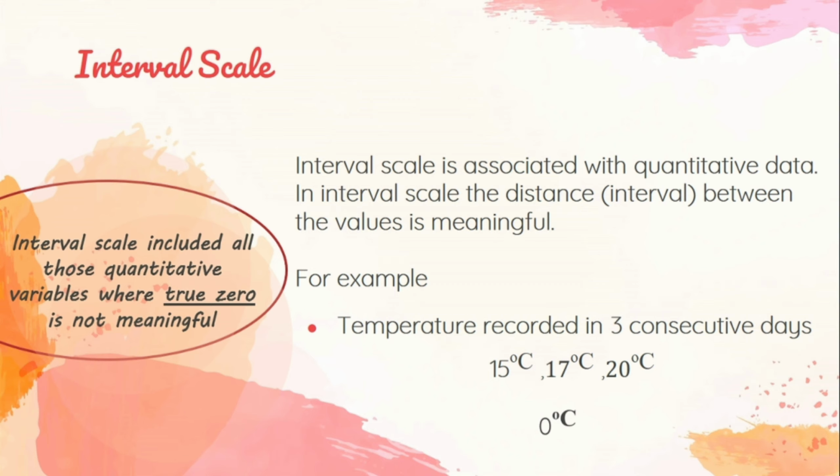Due to the non-availability of true zero, ratios are also not reasonable in interval scale. For example, 20 degree is not actually twice as hot as 10 degree. Similarly, dress size 30 is not 3 times of dress size 10. It means in interval scale, all those quantitative variables are included where true zero is not meaningful. So that's why we move to ratio scale.